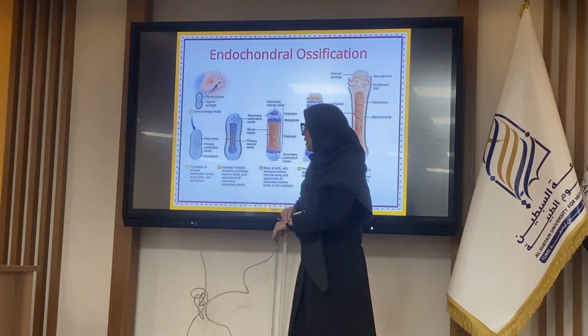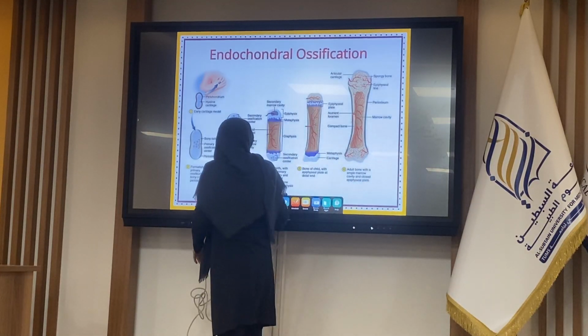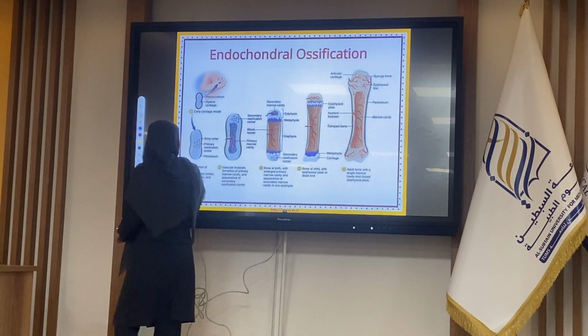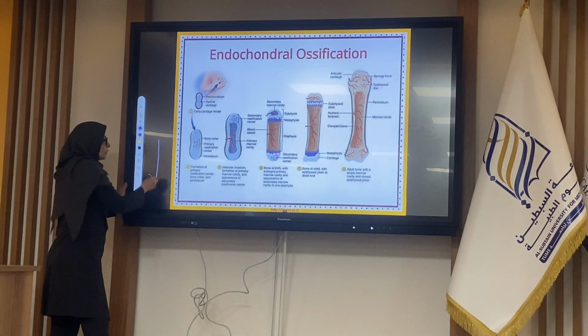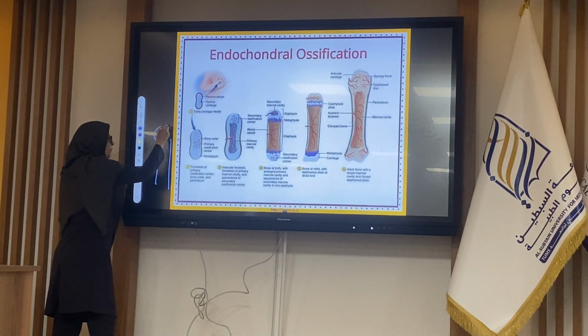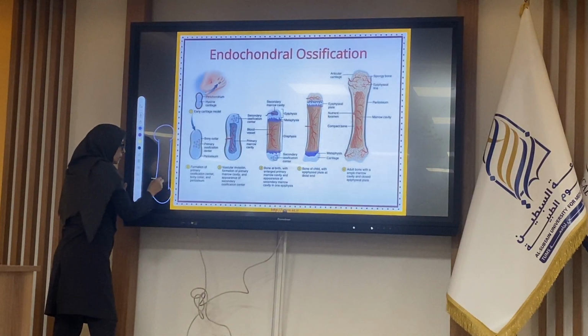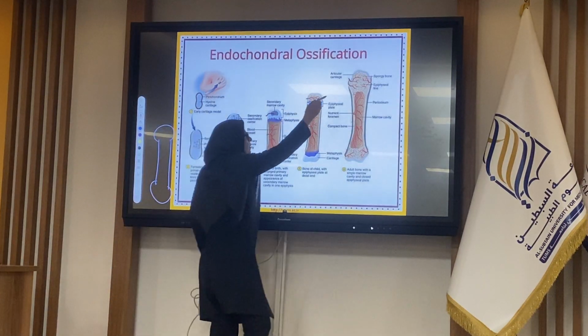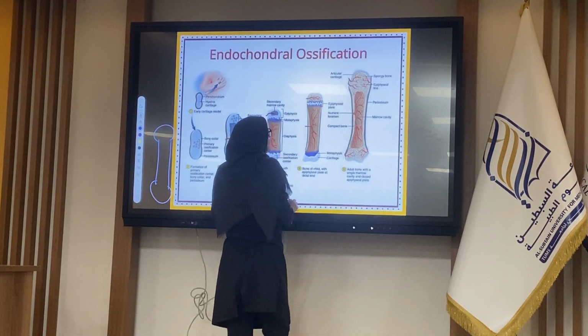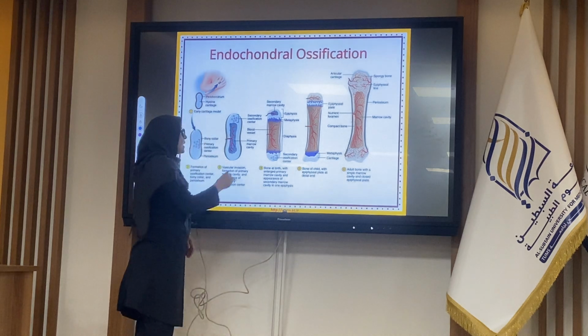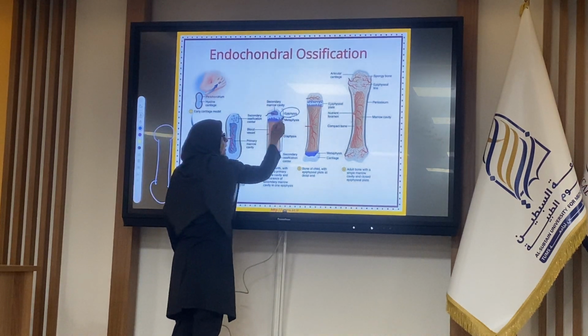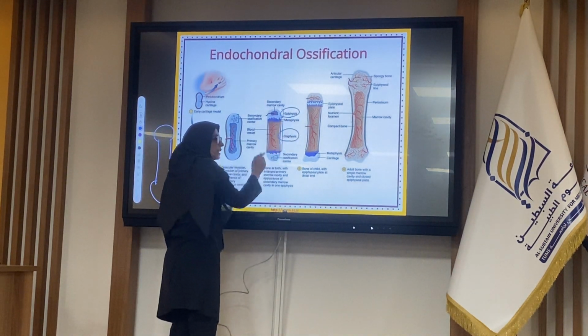Yes, they are the long bones. The long bone has two heads, named the epiphysis, and one body, named the diaphysis.